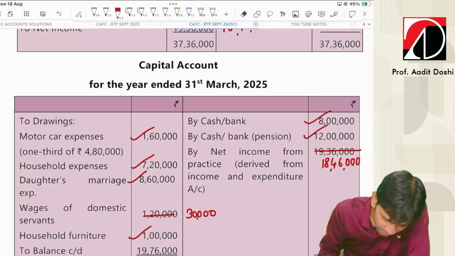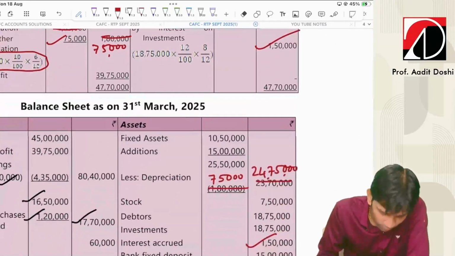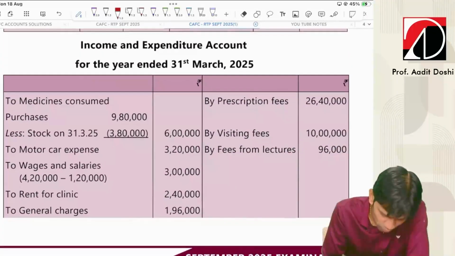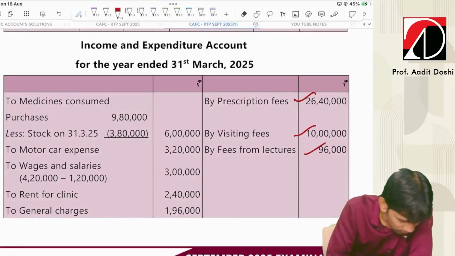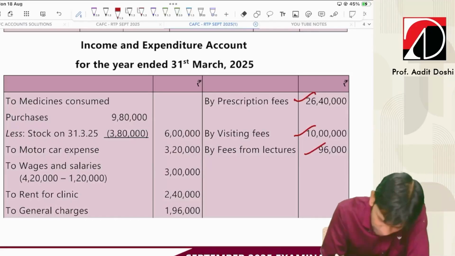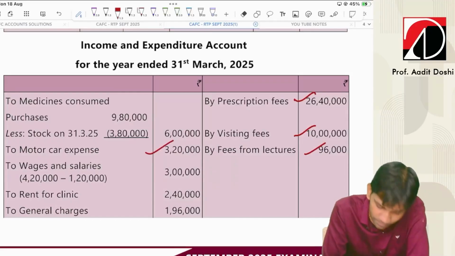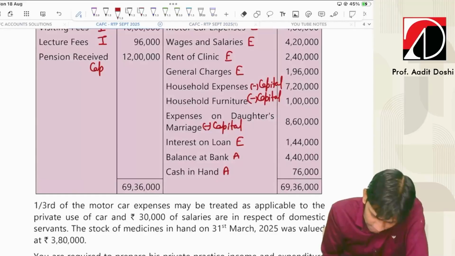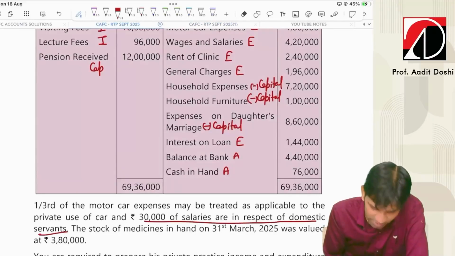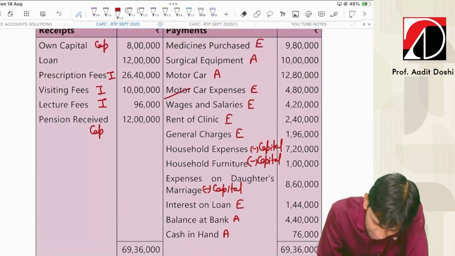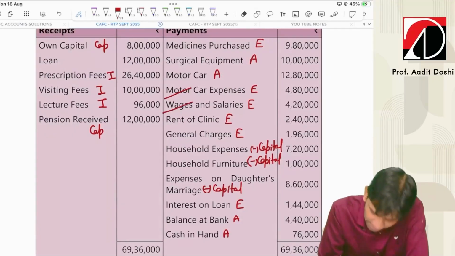And motor car expenses, let's check here. Motor car expense total 480 minus 160, that comes to 320. Let's check. Yes, 320. So the motor car adjustment is done. Next, 30,000 of the salaries are in respect of domestic servants. So this is the adjustment related to wages and salaries.